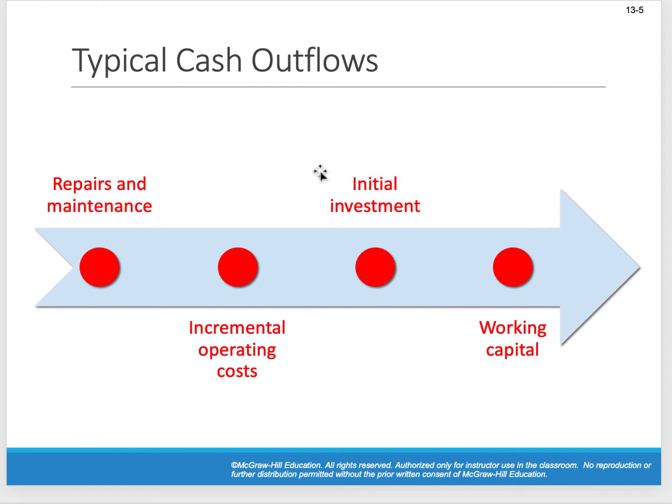Incremental operating costs, right? We talked about incremental costs when we looked at the decision-making process, and special orders. Should we do a special order? Should we not do a special order? Well, there's incremental costs. Same thing here with undergoing maybe a new project, or taking on a new project, or replacing a piece of machinery. There's going to be incremental operating costs. Those are our cash outflows.